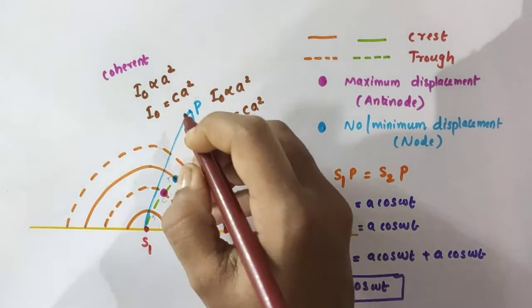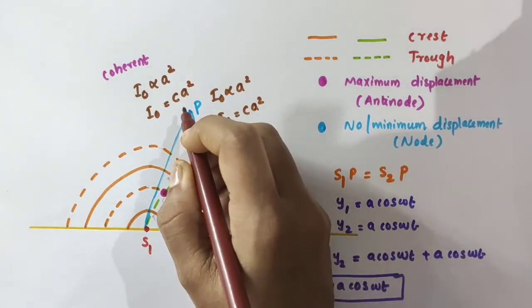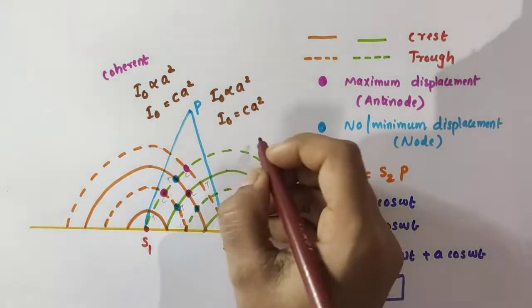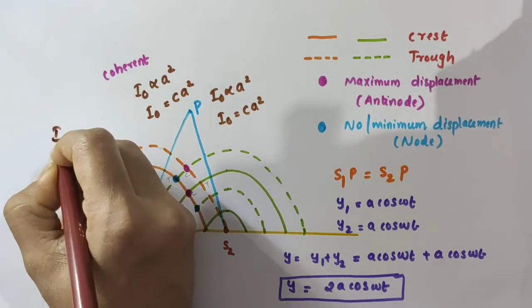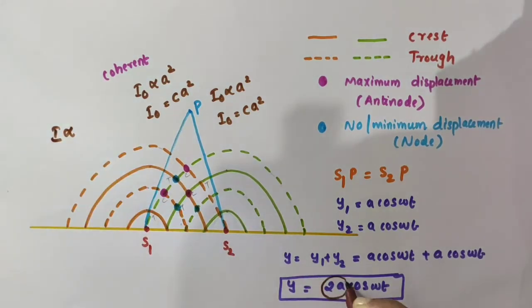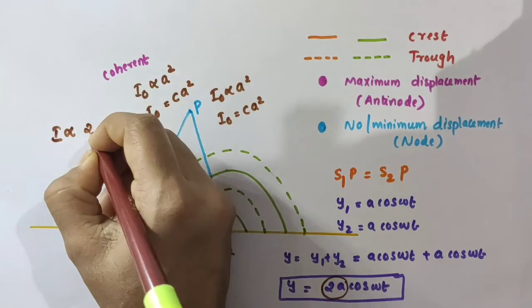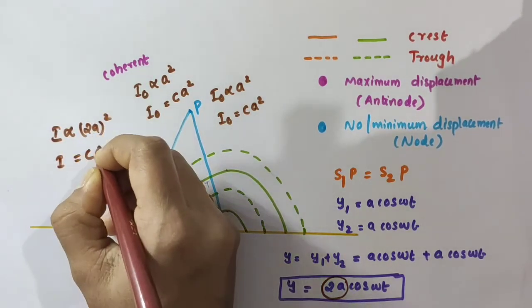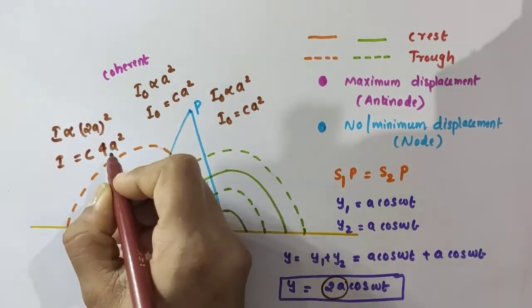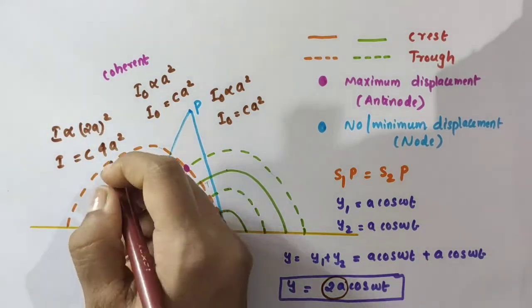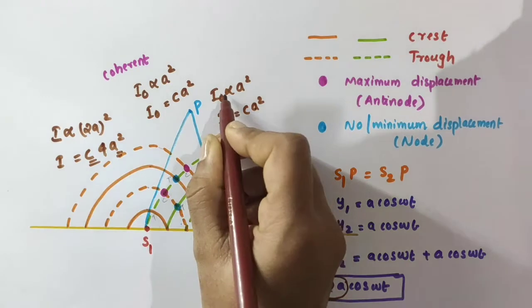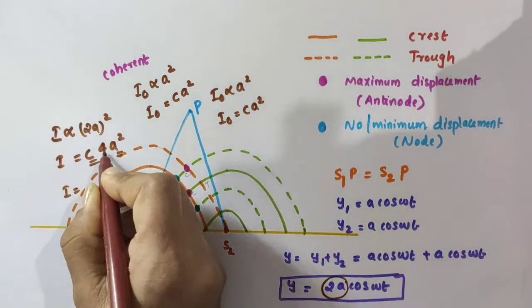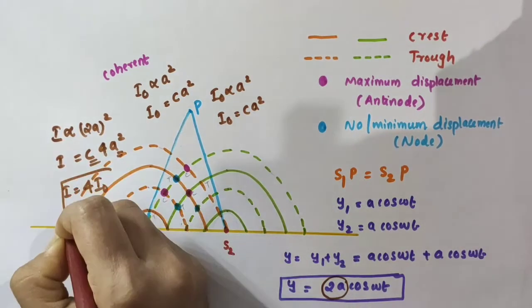So what about the resultant intensity at the point P? I take the resultant intensity as I, which is proportional to the square of the resultant amplitude, 2A. So 2A square, that is, I is equal to some constant into 4A square. 2 square is 4, then A square. Some constant into A square can be taken as I0. So we can write I is equal to 4 into I0.